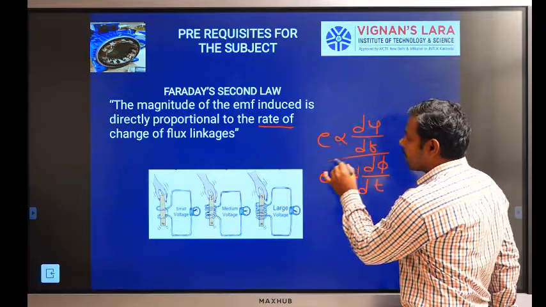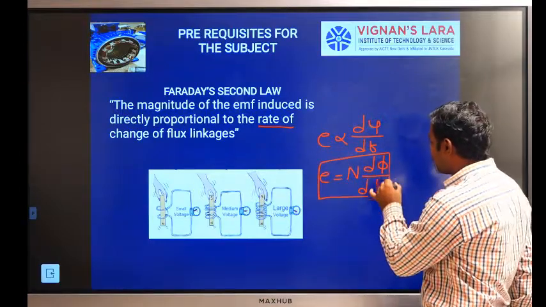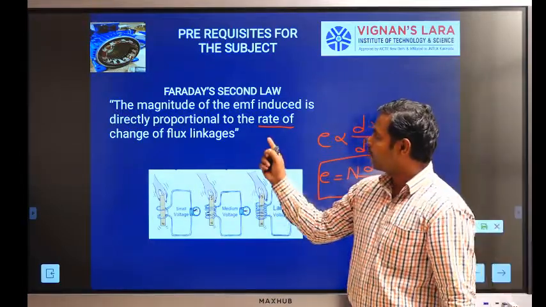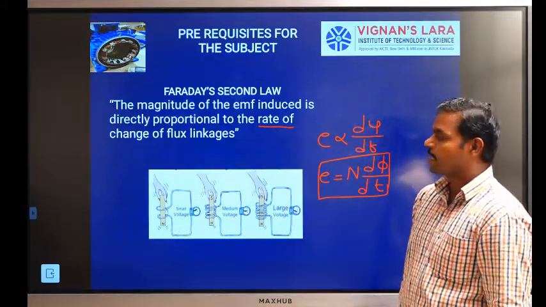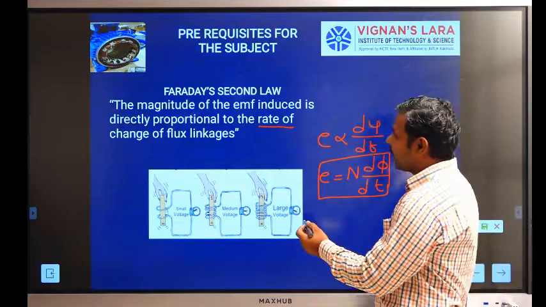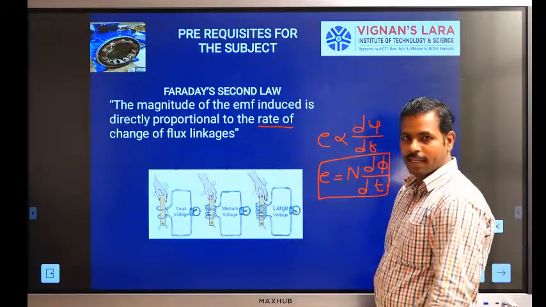E is equal to N d phi by dt. This is what Faraday's second law gives. The magnitude of the EMF induced is directly proportional to the rate of change of flux linkages.